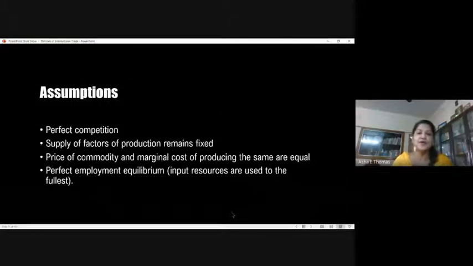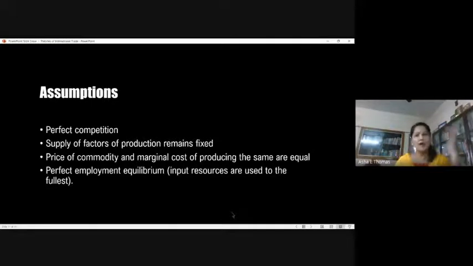The third is that the price of the commodity and marginal cost are the same. Marginal cost is an additional cost incurred in producing 1 unit of this product. So all other factors remaining constant, the price of producing this particular thing would be what you have incurred extra for producing it.